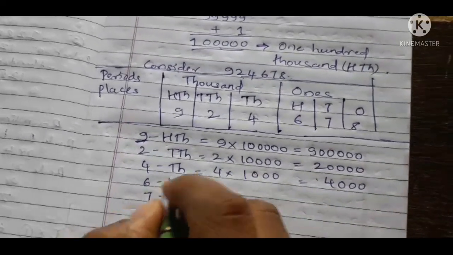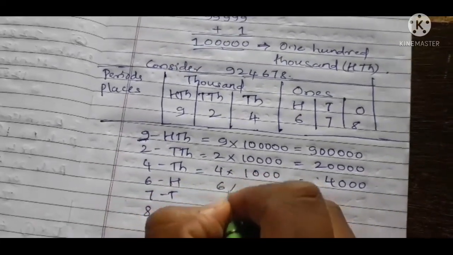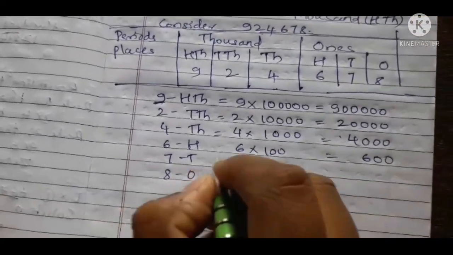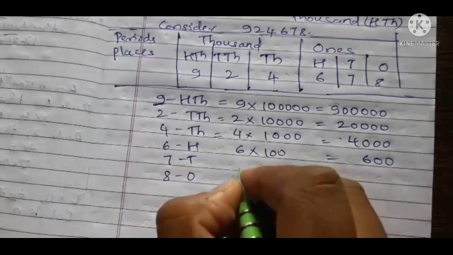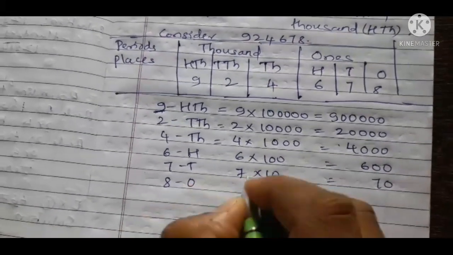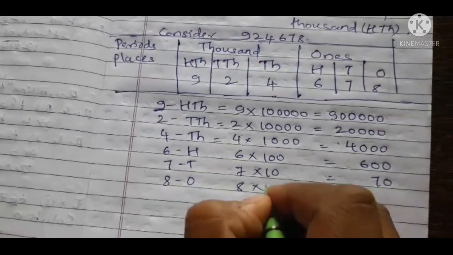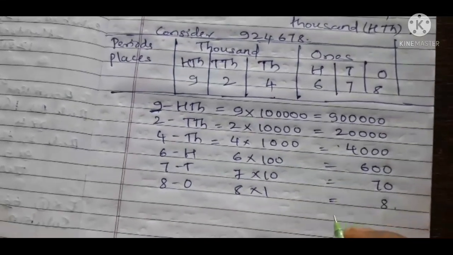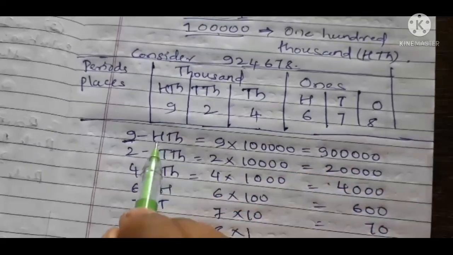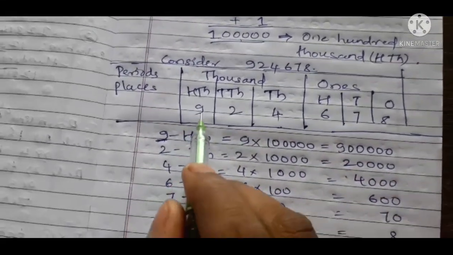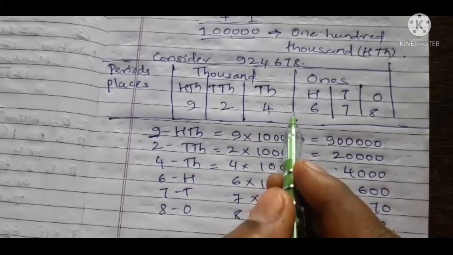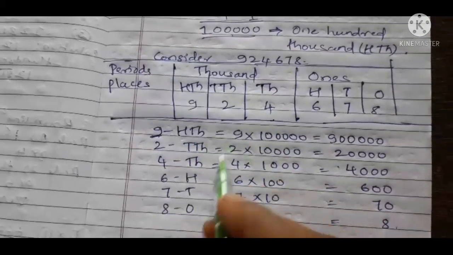What is the place value of this 6? It is 6 into 100, that is 600. The 7 is in tens place, so it is 70. The 8 is at ones place, so it is 8. Like that, we find the place values of the respective digits by using the places.